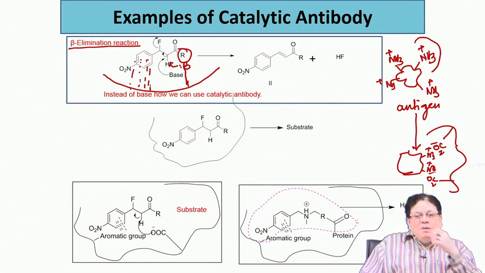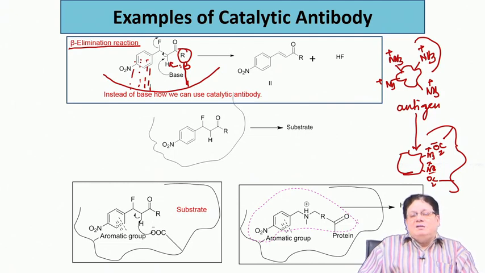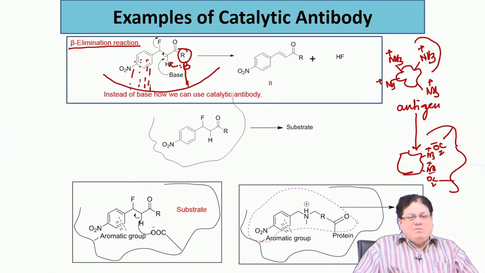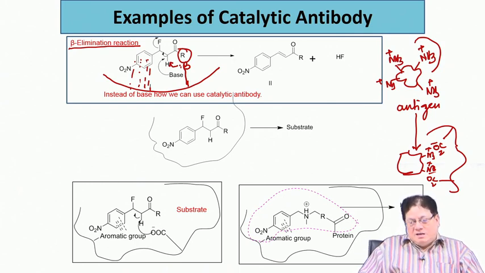Sometimes we think the basic groups are arginine, histidine, lysine, etc. But the problem is that at biological pH, lysine is present as NH3 plus, its lone pair is no longer available. Arginine will be present as the positively charged conjugate acid. So they are not bases in the biological system at pH 7.2.